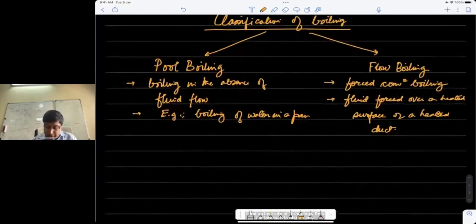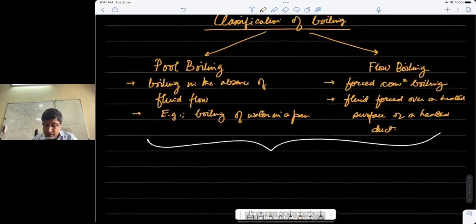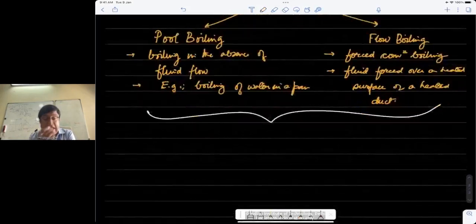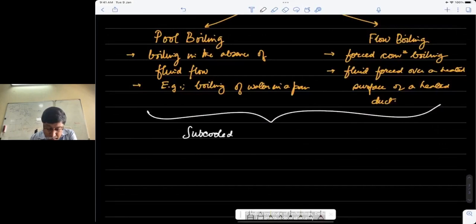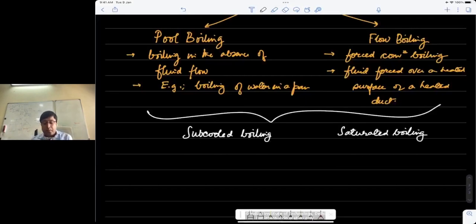These two categories are further classified into the state of the liquid at the beginning of the heat transfer process. So these are classified into either subcooled boiling or saturated boiling. What I mean by these two is that both pool boiling and flow boiling can have subcooled boiling and saturated boiling, but these are two different classifications in themselves.